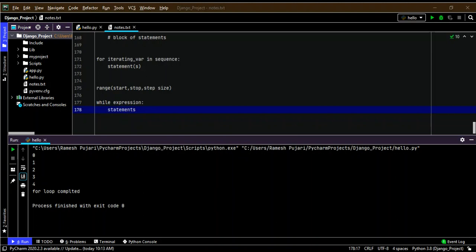In a while loop, we have looping control statements. There are 3 looping control statements: the continue statement, the break statement and the pass statement. Now I will explain each one, starting with the continue statement. When the continue statement is encountered, it transfers control back to the beginning of the loop. I'll give an example here.